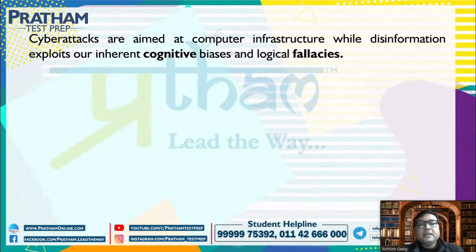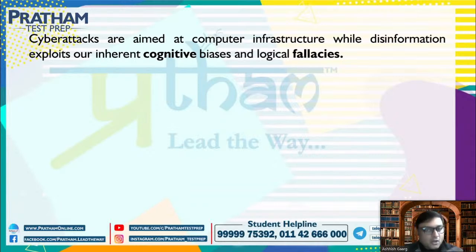Cyber attacks are aimed at computer infrastructure, while disinformation exploits our inherent cognitive biases and logical fallacies. बताइए. Logical fallacies. Okay, just studied in psychology. Very good. बताइए क्या होगा? Cyber attacks are aimed at computer infrastructure, while disinformation exploits our inherent cognitive biases and logical fallacies.